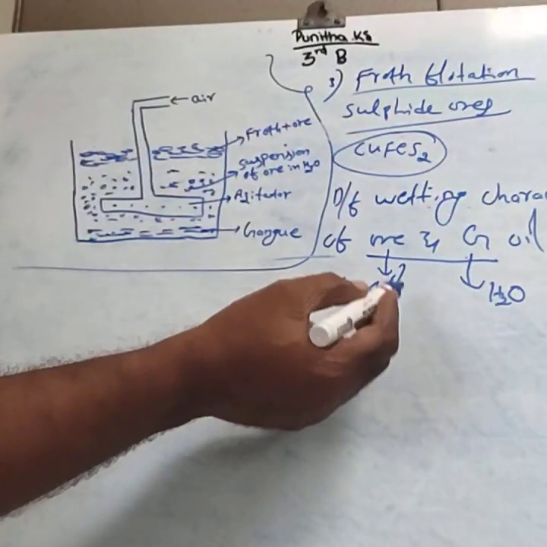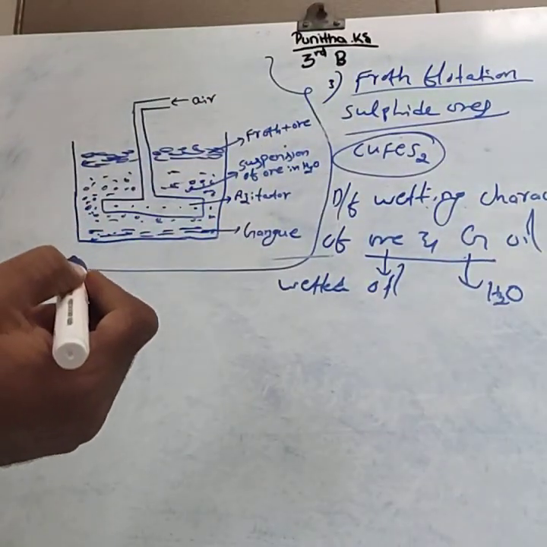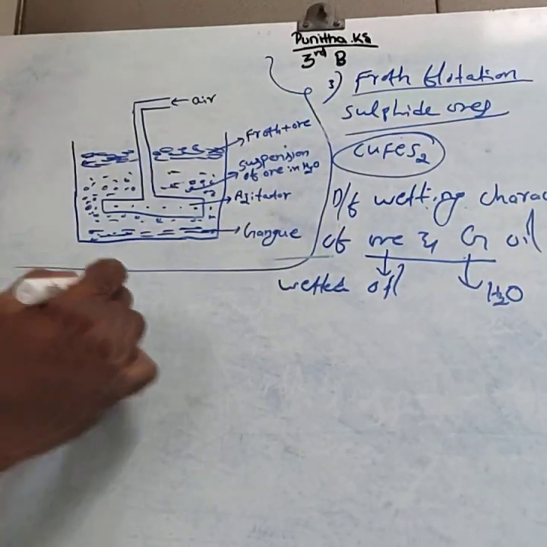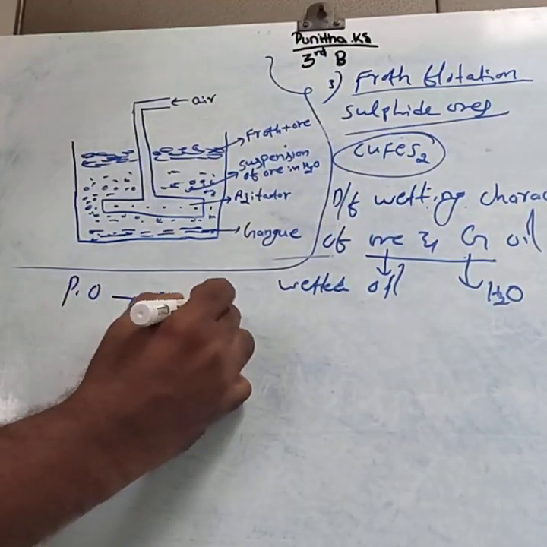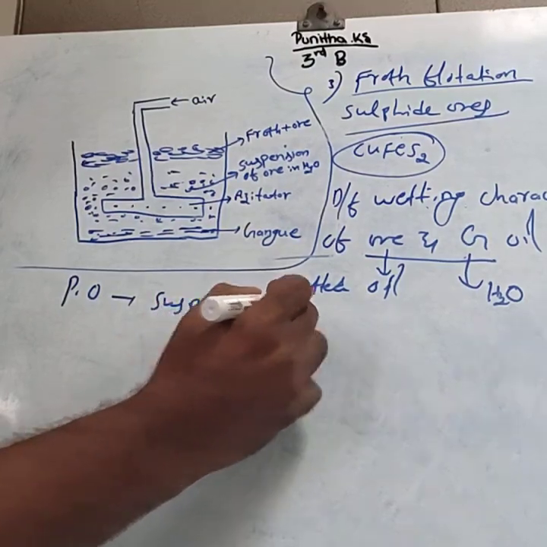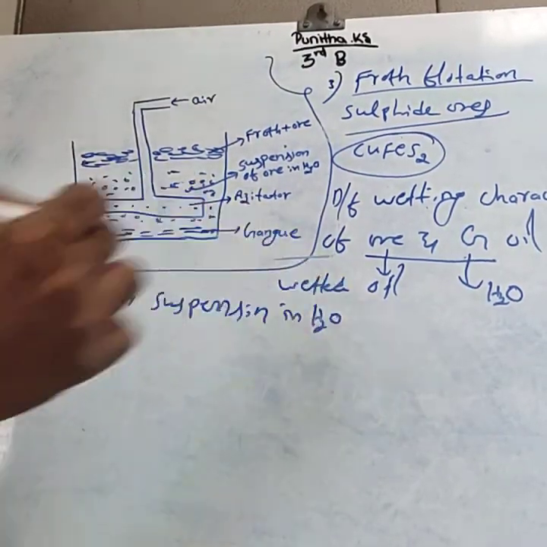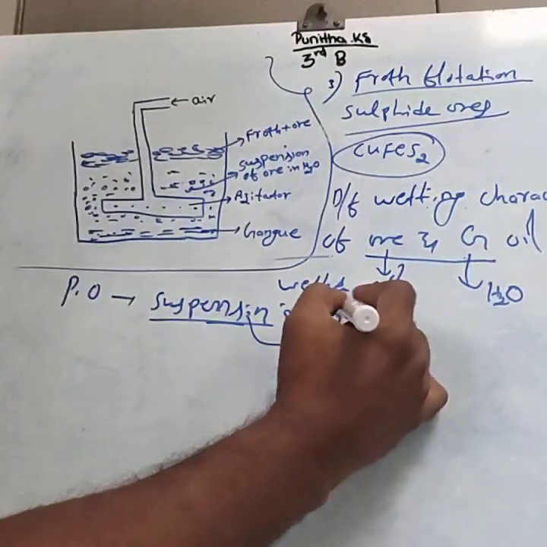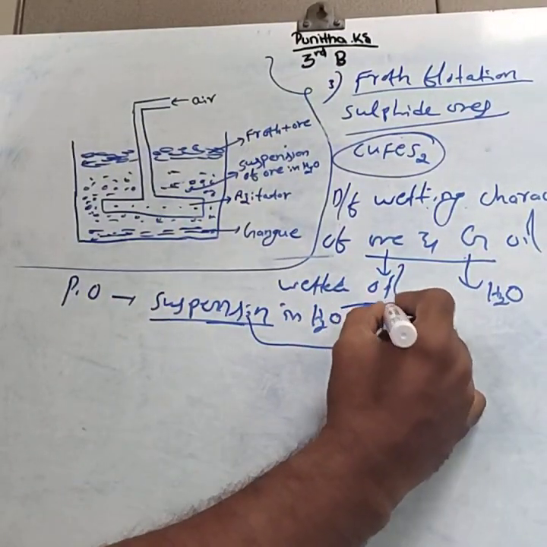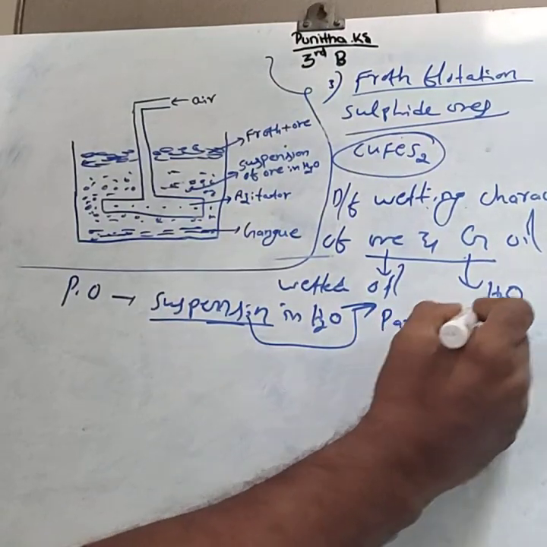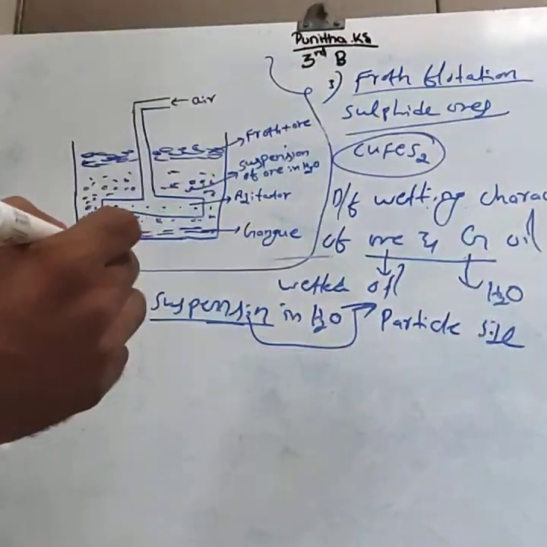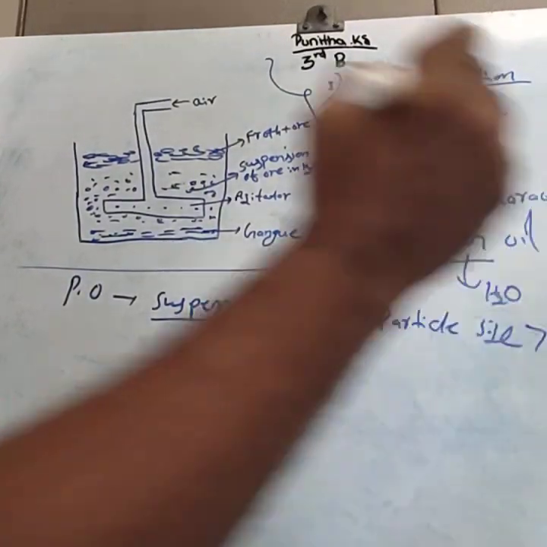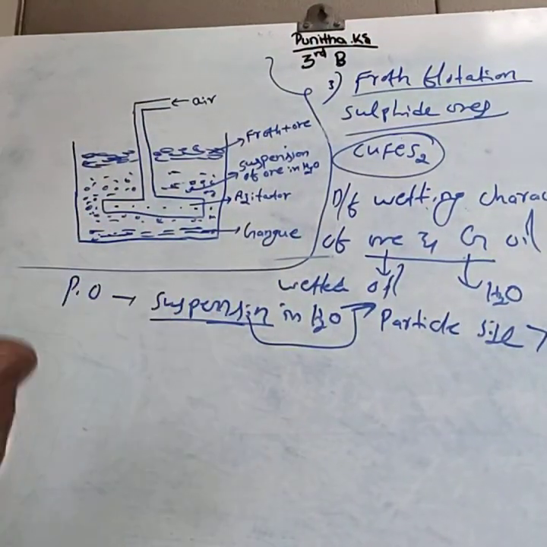This is the principle. Next, consider the procedure. In the procedure, the powdered ore is taken as a suspension in water. Suspension means if the particle size is more than 100 nanometer, it is called a suspension.